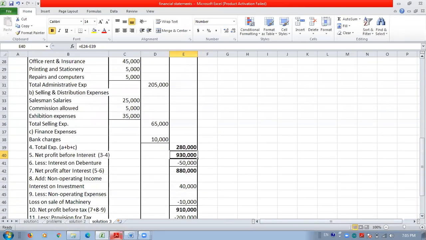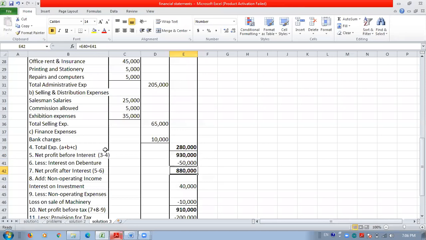Because interest, though it is a finance expenditure, should be shown separately. It is given in our vertical income statement format that we have to show the interest separately. It should not be considered as a finance expenditure, so it is shown separately here, and it is deducted. After deducting the interest on debenture or the interest charges from the net profit before interest, we will get the net profit after interest.